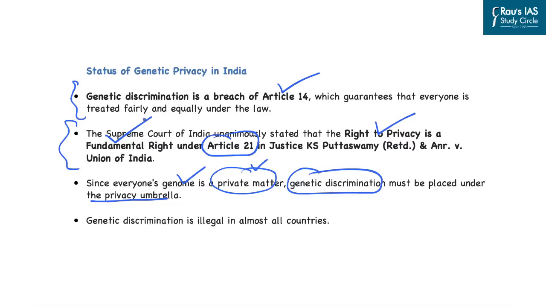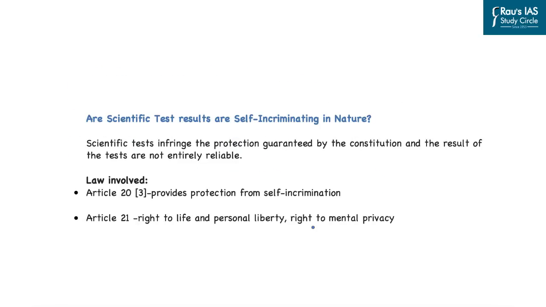Further, if you look at the global practices, genetic discrimination is illegal in almost all the countries. Now, scientific tests are generally being conducted these days to resolve various criminal as well as civil cases. In this line, various tests like narco-analysis and polygraphic examination are conducted to gather evidence in various criminal situations. However, are these scientific test results self-incriminating in nature? That is, are these tests being conducted in such a manner that the person is becoming a witness against himself?